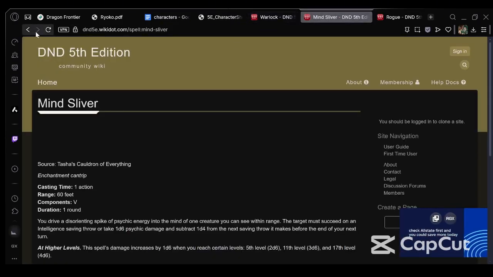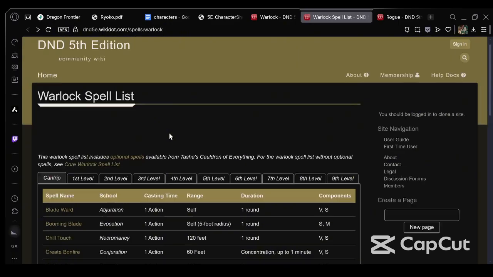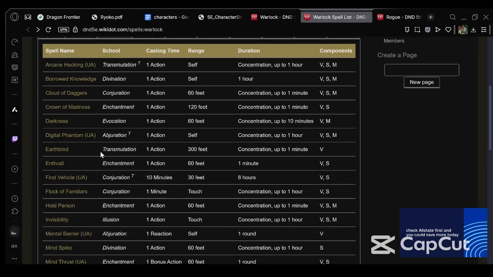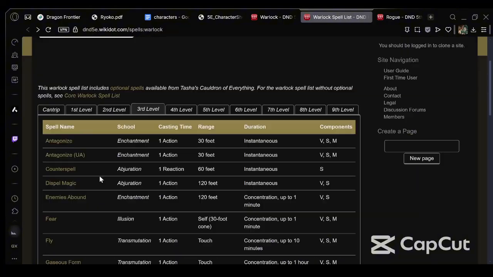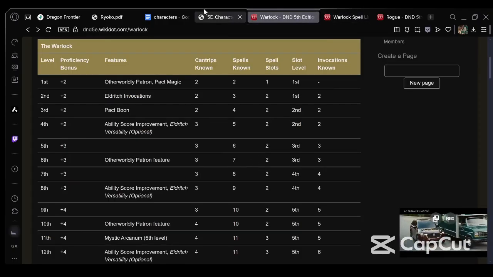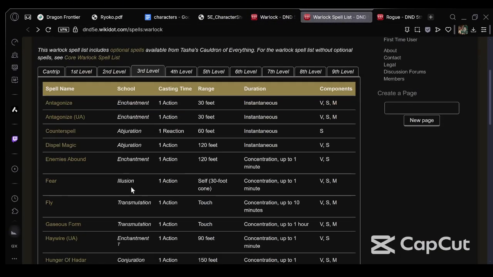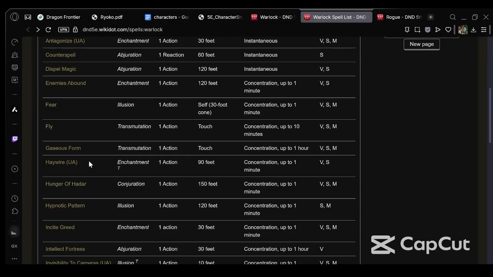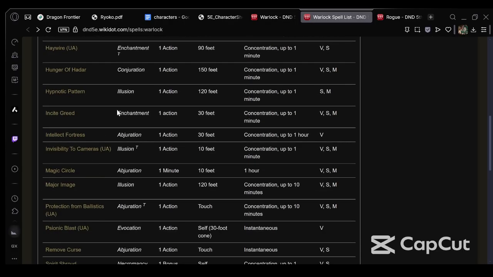What 2nd level spell should we be going for? That is 2nd level, right? Yeah, that is 2nd level, okay. What is Mind Spike? Yeah, 3rd level, sorry. My brain's done. It's not 2nd level. You know 3rd level spells, so he'd probably want to learn another 3rd level spell. Sorry, it's my bad. My brain is not working. So let's look at 3rd level spells. Fear is cool. Hunger of Hadar is cool.